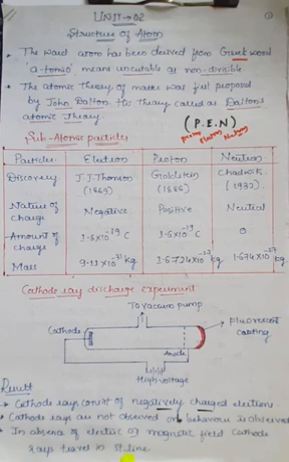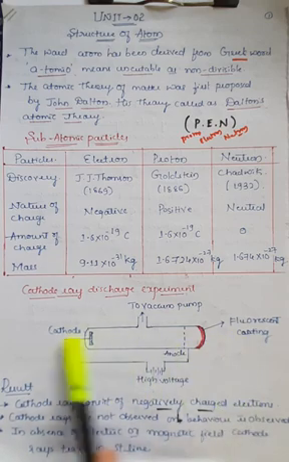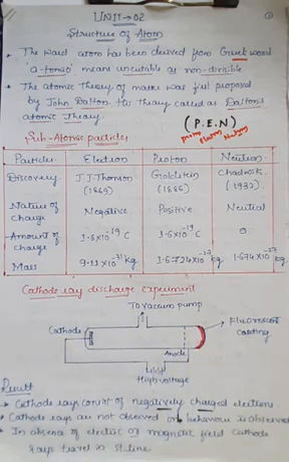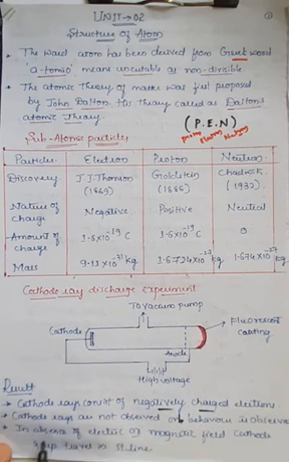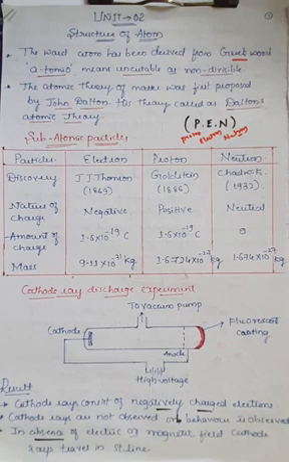And similarly, in the absence of an external electrical or magnetic field, the cathode rays travel in a straight line. That is very important, right? That is the main important observation in the experiment.